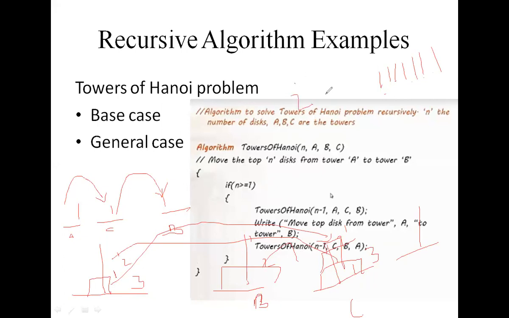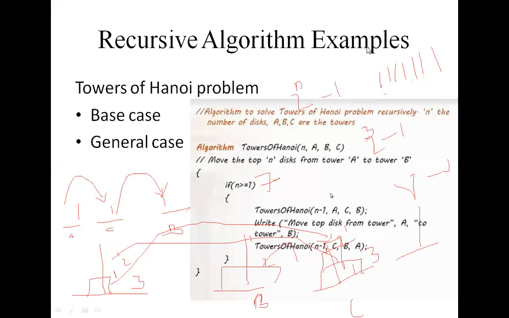The formula is 2 power n minus 1 moves. That is 2 power 3 minus 1 move. That is 8 minus 1, 7 moves. The minimum number of moves for that algorithm is 7. You can move in 10 moves, 20 moves, 30 moves. The minimum is 7.